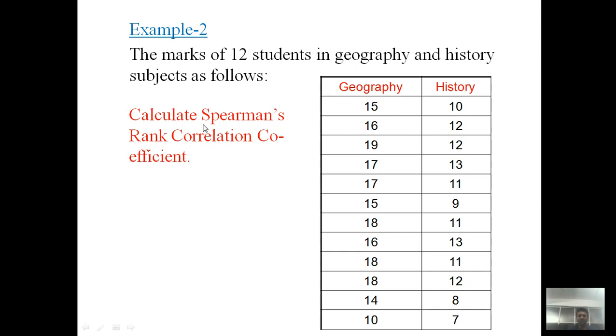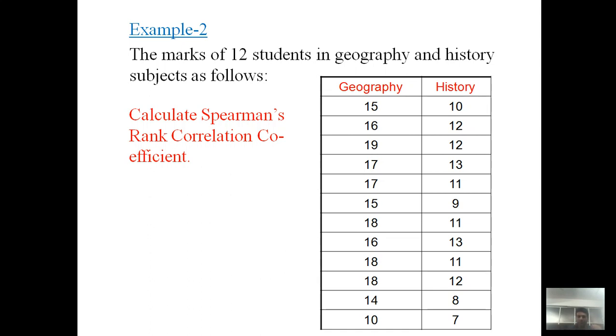We are interested in calculating the correlation coefficient between these two subjects, geography and history. Simply calculate the Spearman rank correlation coefficient. In a simple manner, we have to calculate the relation between the geography and history subjects.